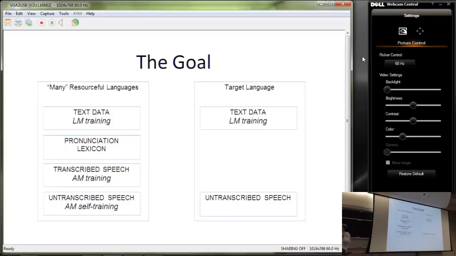Maybe we can download it from Wikipedia or whatever. Hopefully it has some written text. And we have some speech, but unrelated to the text, so untranscribed speech, and we would like to train a speech recognizer using these resources. So the task here is to eventually learn something from the resourceful languages,